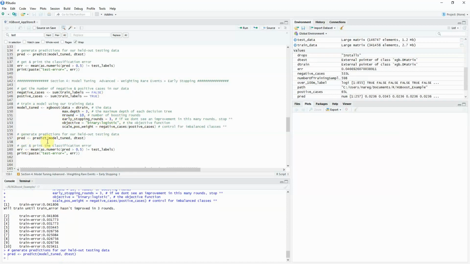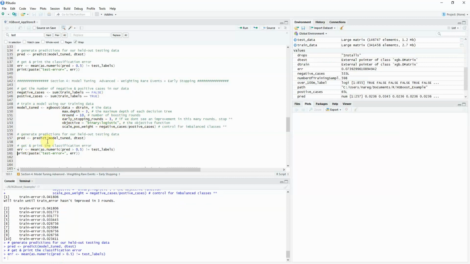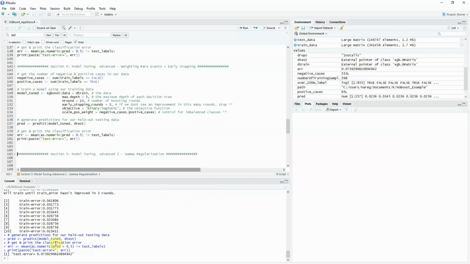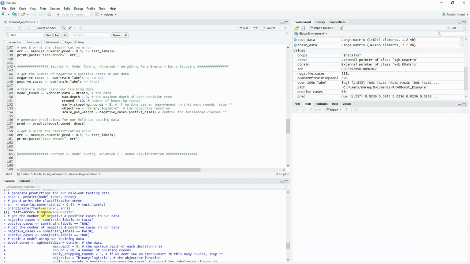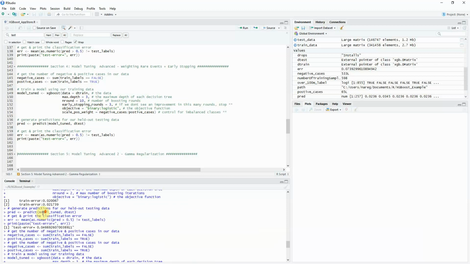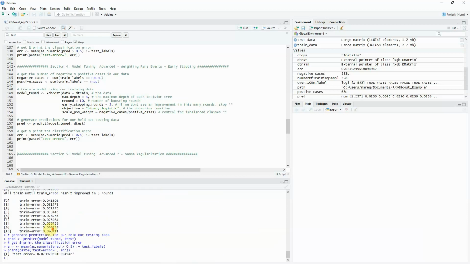So we'll go ahead and run the prediction against the test data. We'll calculate the error. We'll print the results. And we'll notice that the error actually did worse than whenever we had a smaller number of iterations. So it started off at 4.6%, and then after we added all those tuning parameters, we ended up at 7.3% or 7.4%, which isn't necessarily that good.